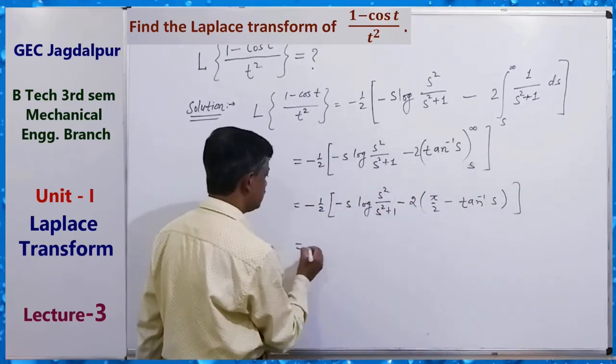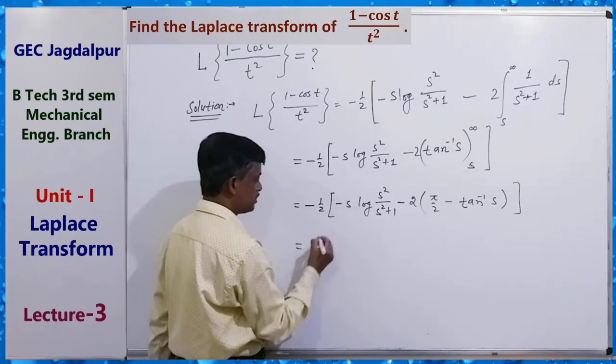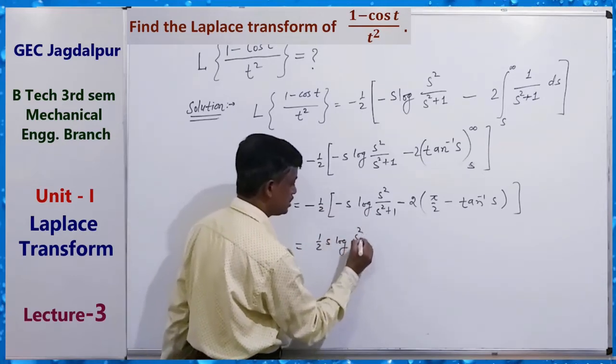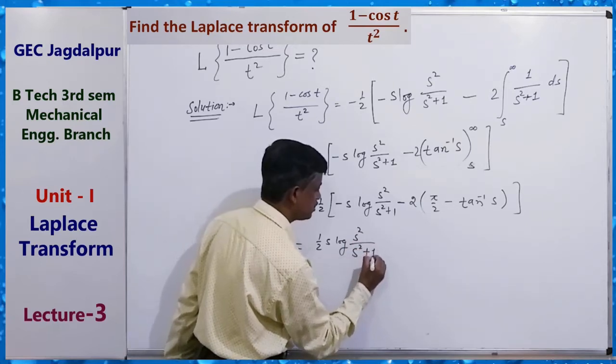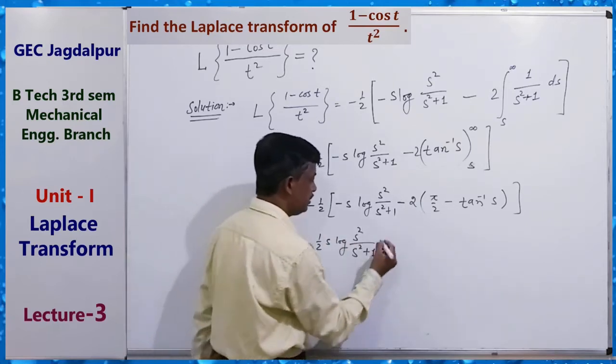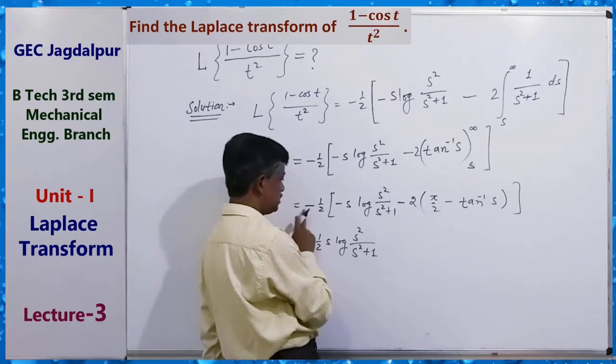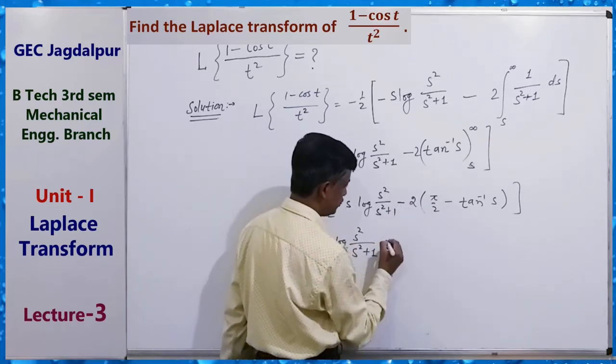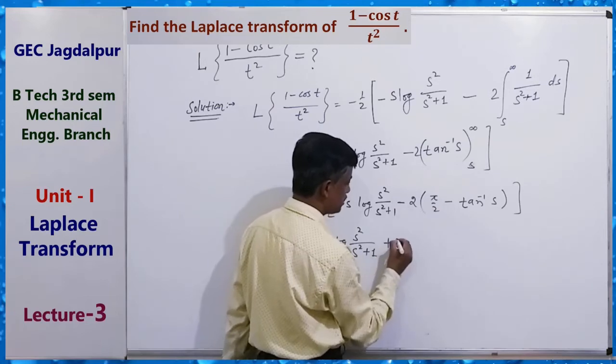So this is equals to, multiplying it, plus half s log s square upon s square plus 1, and plus 2 cancel.